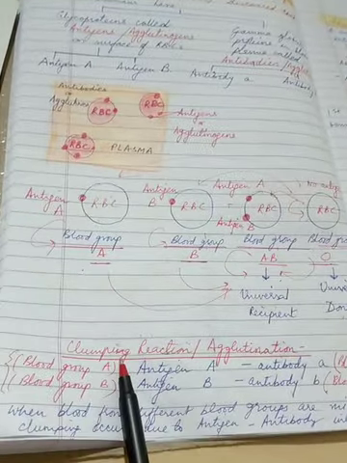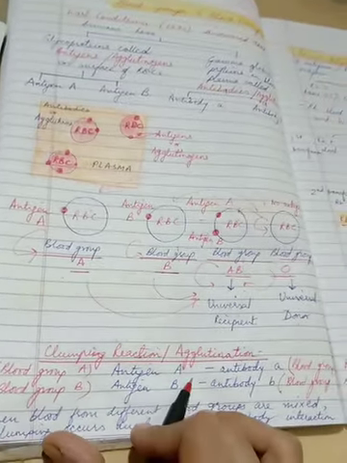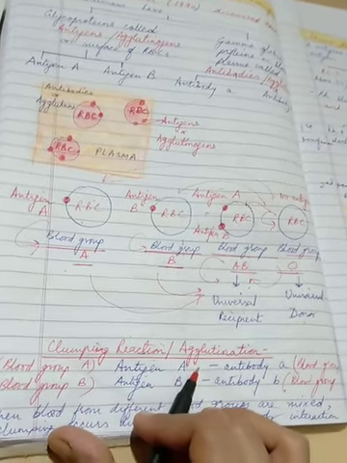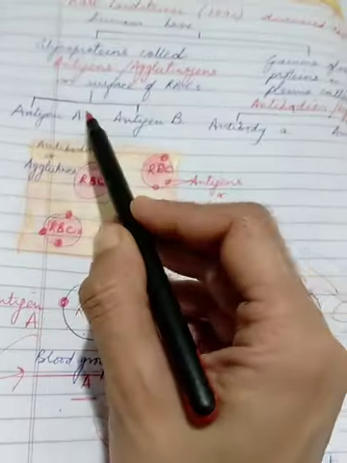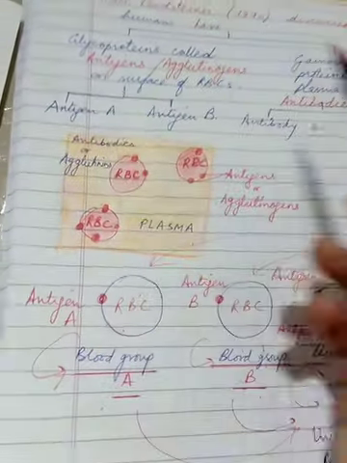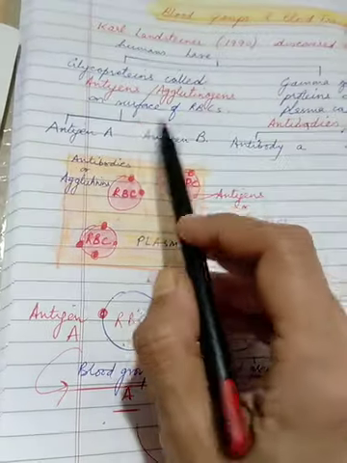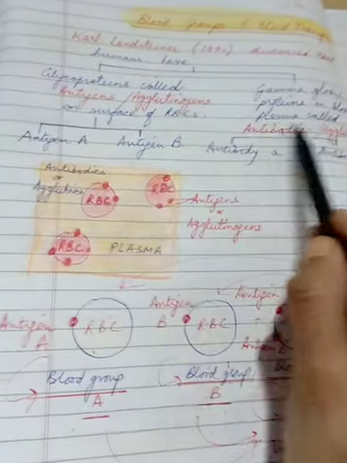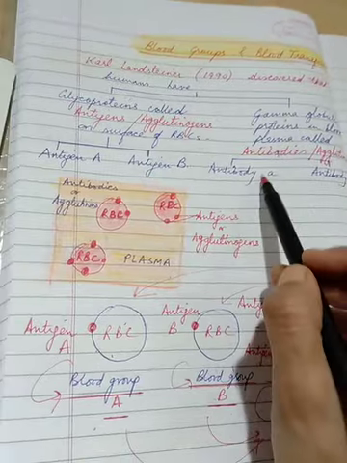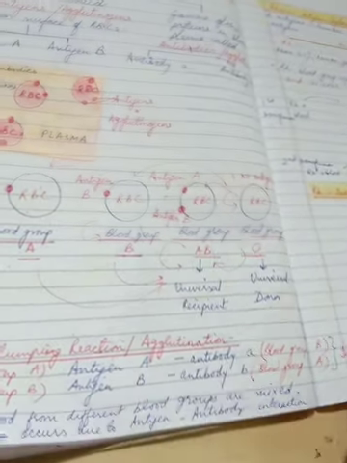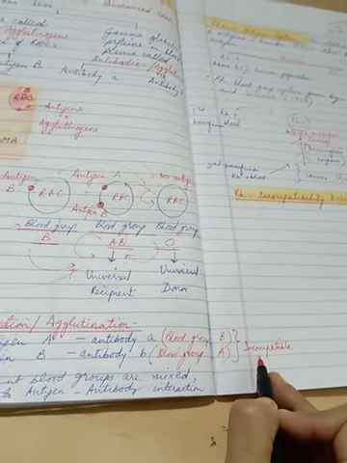Then, coming to a term we call clumping reaction or agglutination. What is a clumping reaction? We have to understand, children, that antigen A does not get along with antibody A, right? They're incompatible. That means antigen A can get along with antibody B only, not A. See, I have written here, incompatible.